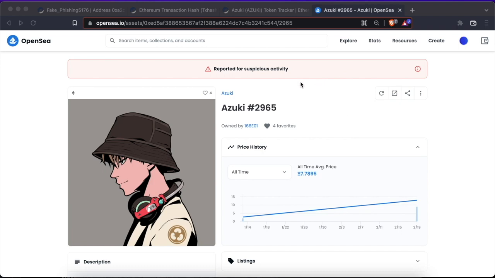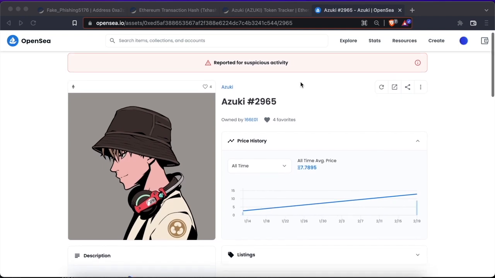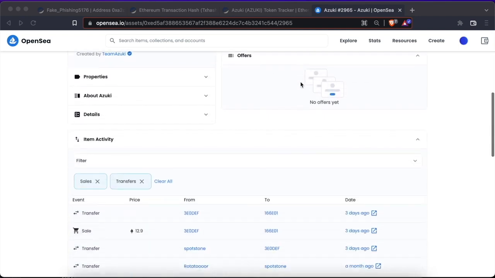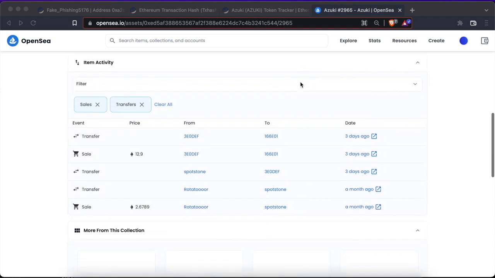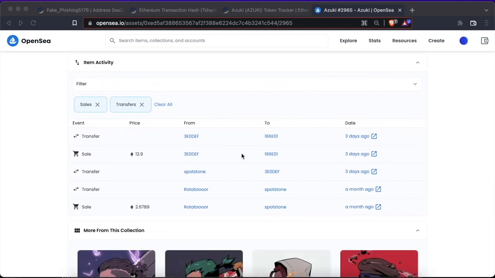assets. For our analysis, we are going to start with this NFT that's part of the Azuki collection. We can see that it is marked by OpenSea as reported for suspicious activity. We have that this user, whom we are going to call the original owner, bought the NFT for 2 Ether a while ago. The NFT was transferred to him after that purchase.